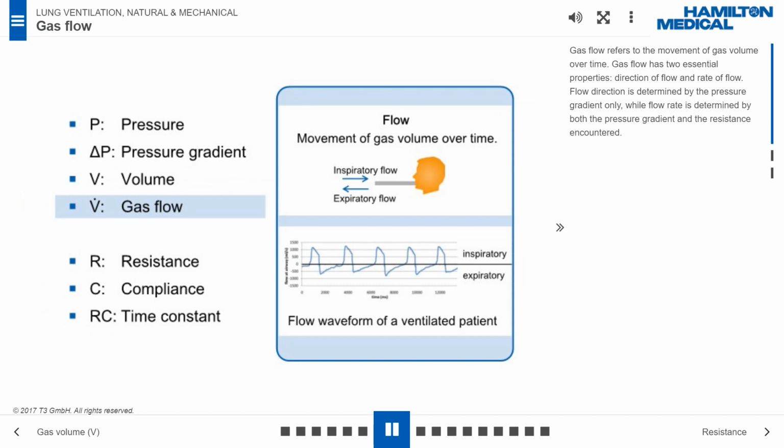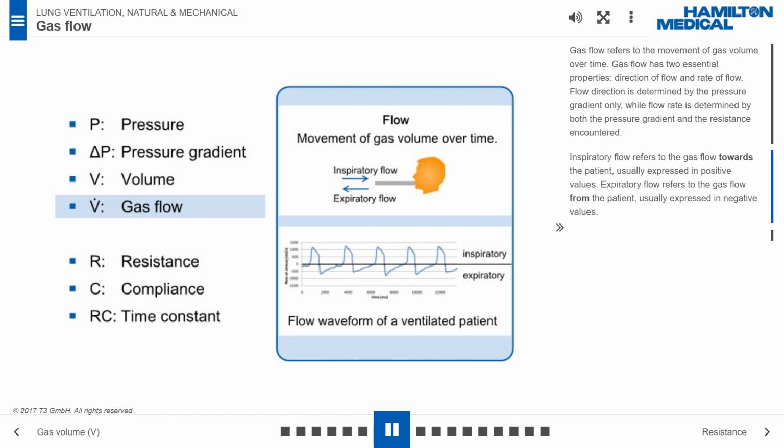Gas flow refers to the movement of gas volume over time. Gas flow has two essential properties: direction of flow and rate of flow. Flow direction is determined by the pressure gradient only, while flow rate is determined by both the pressure gradient and the resistance encountered. Inspiratory flow refers to the gas flow towards the patient, usually expressed in positive values. Expiratory flow refers to the gas flow from the patient, usually expressed in negative values.